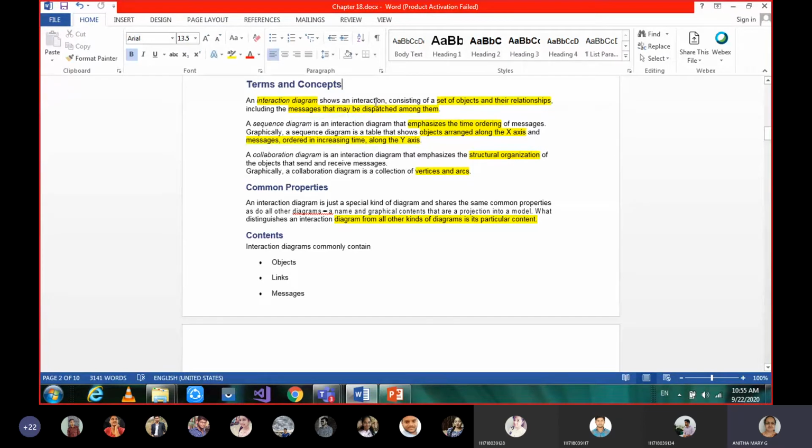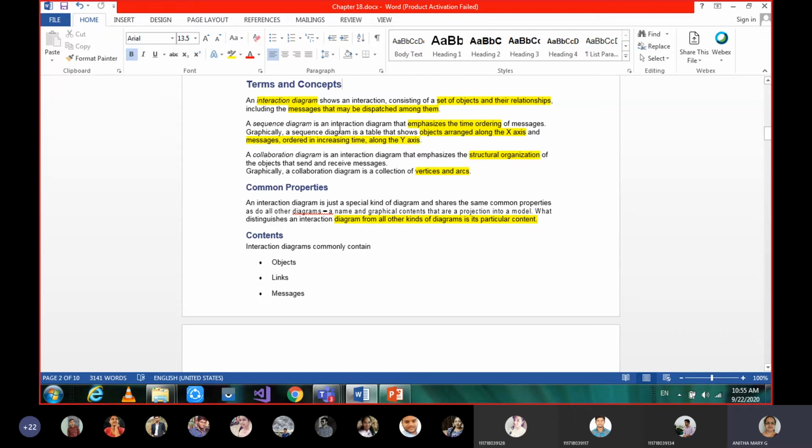An interaction diagram shows an interaction, a communication consisting of a set of objects and their relationships, including the messages that are conversed between those objects. These interaction diagrams are divided into two. The first one is the sequence diagram.